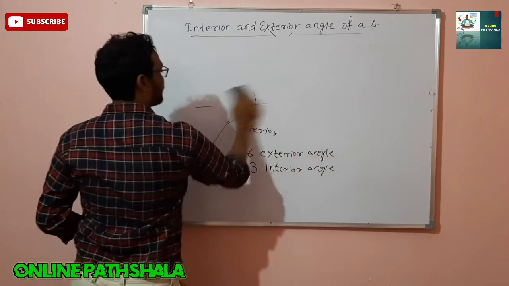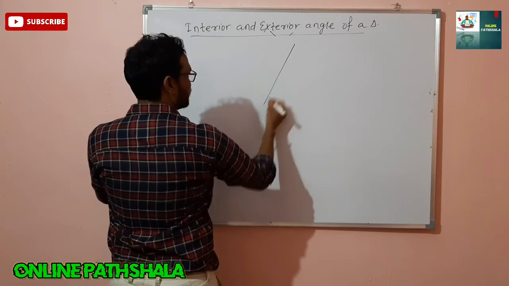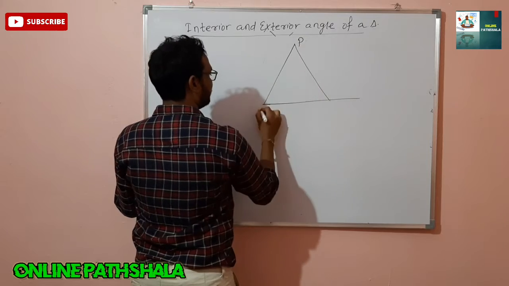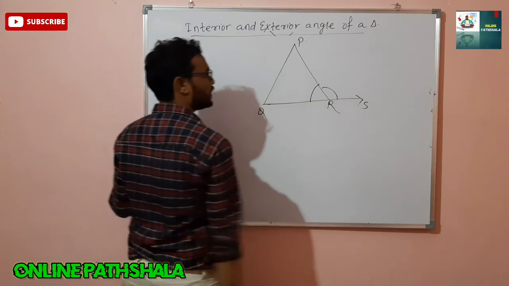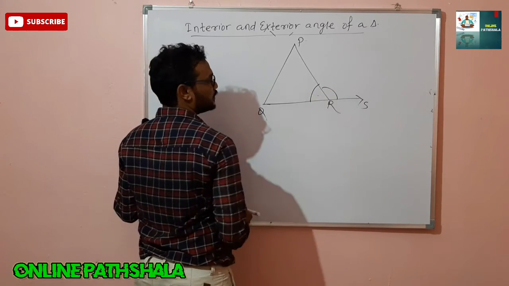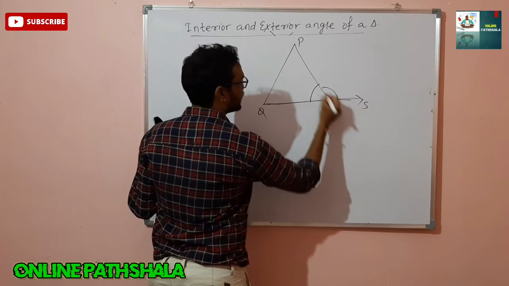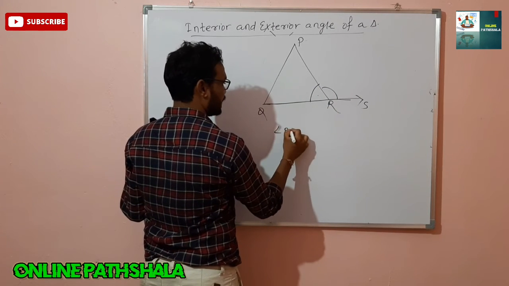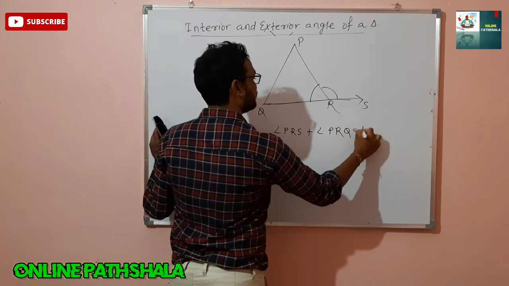Okay. Now another important property. Here, look at this one. I am erasing this. The important property is that I have drawn a triangle, that is PQR, and this is an interior angle and this is an exterior angle. The sum of these two angles is 180 degrees. Why? Because this is a straight line and the straight line is divided into two parts. So the sum of these two angles, angle PRS plus angle PRQ, is equal to 180 degrees.